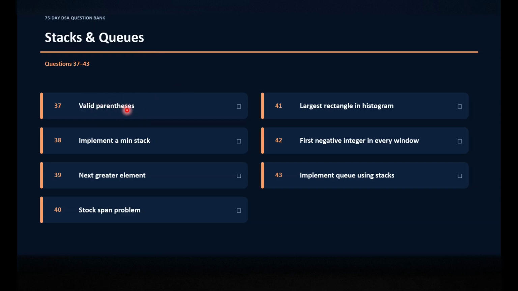Valid parenthesis, asked by many big companies. Largest rectangle in histogram. Implement a min stack. Implement a max stack. First negative integer in every window. Next greater element. Implement a queue using stacks. Stock span problem.